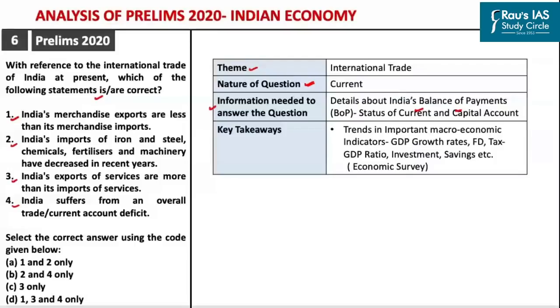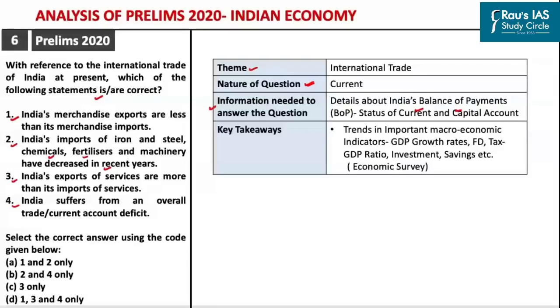Now, for example, the second statement says that India's imports of iron and steel, chemicals, fertilizers, and machinery have decreased in recent years. Now, without knowing whether this statement is correct or not, you will still be able to get the right answer to this particular question. How?